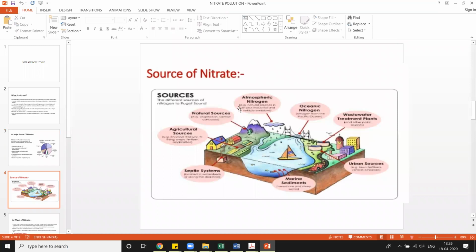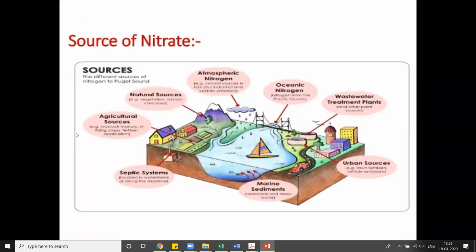Okay, this is another diagram of sources of nitrate. It is a bit hazy, but let me make it bigger. Okay, just ignore the lower lines, just read the first one. Different sources of nitrogen to this place, and we are explaining how a model place can contribute to the nitrate. Okay, atmospheric nitrogen, see, from the clouds you're getting the nitrogen.